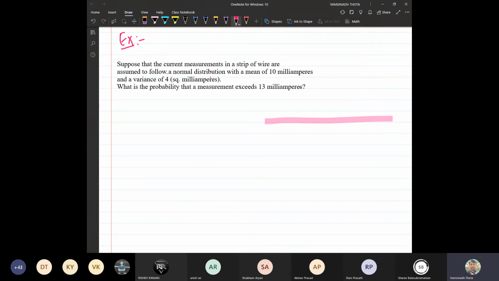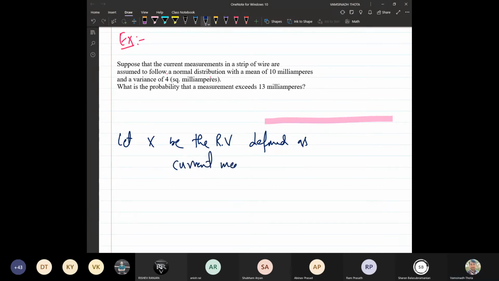So the first thing we should identify is the random variable. In this case, what should be the random variable? Let X be the random variable defined as the current measurement on the given strip of wire.